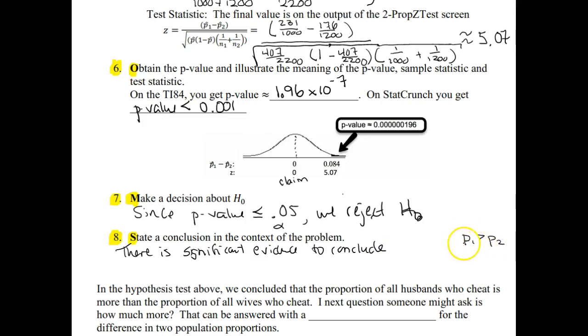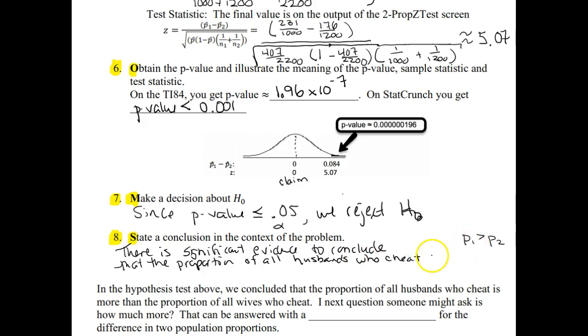So we need to write what that means now in words for the problem. But if we just go back up, we already defined what P1 was and P2 was, so we're just going to stick those words in there. So there is significant evidence to conclude that the proportion of all husbands who cheat,